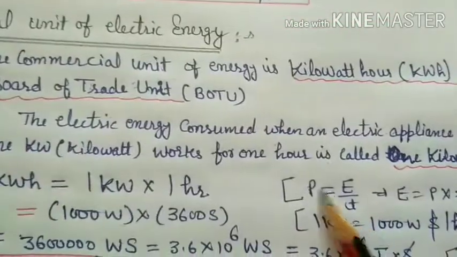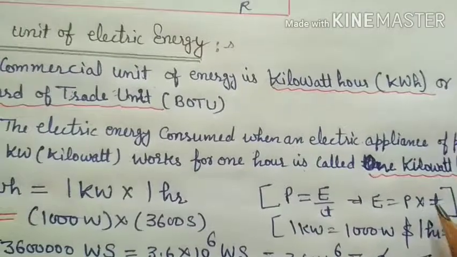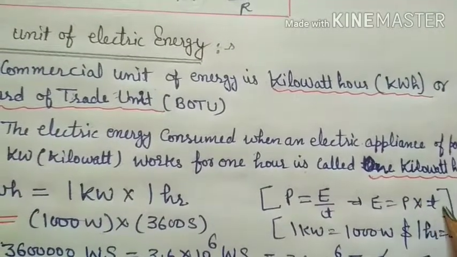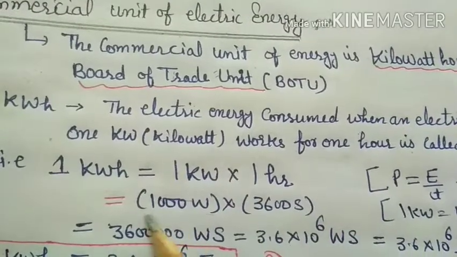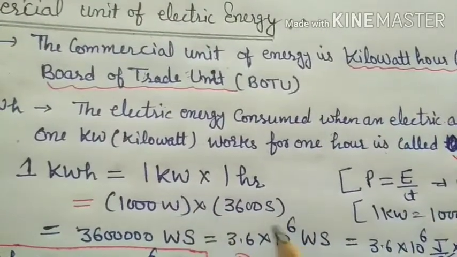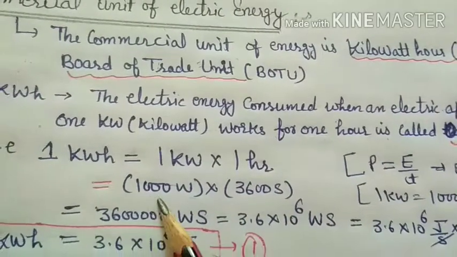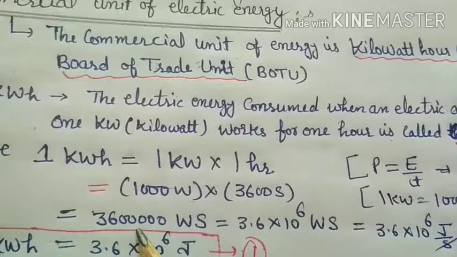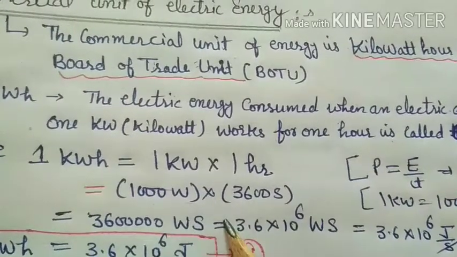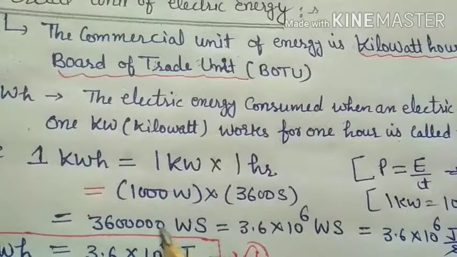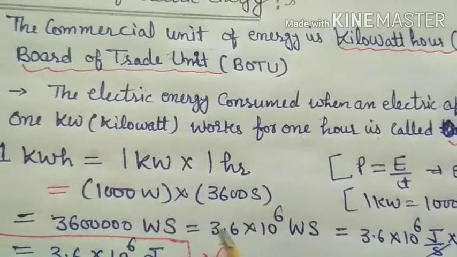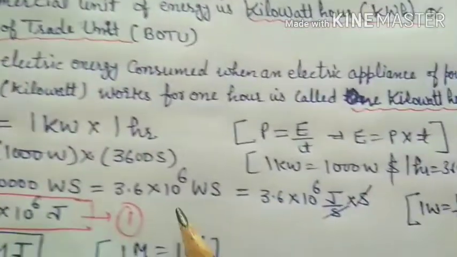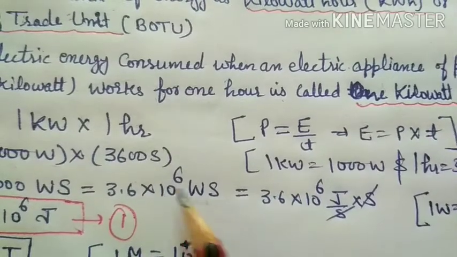From where do we get that relation? Because power equals energy upon time, the energy equals power into time. When the power of the appliance is 1 kilowatt and time taken for consumption of that energy is 1 hour, that's why it is 1 kilowatt into 1 hour. As we know, 1 kilowatt equals 1000 watt, and 1 hour equals 3600 second. So 3600 into 1000 is 3600000 watt second, and we can write this as 3.6 into 10 to the power 6 watt second.